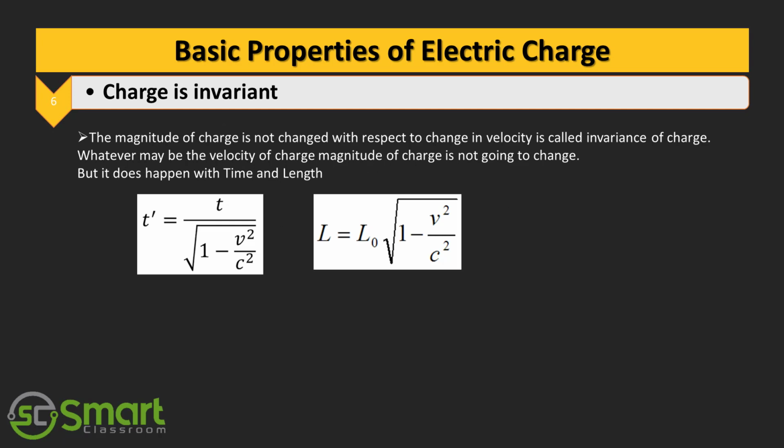Next property is charge is invariant. The magnitude of the charge is not changed with respect to the change in the velocity. It is called invariance of charge. Whatever may be the velocity of charge, the magnitude of the charge is not going to change. But it does happen with time and length. This we already studied in your plus 1 syllabus.